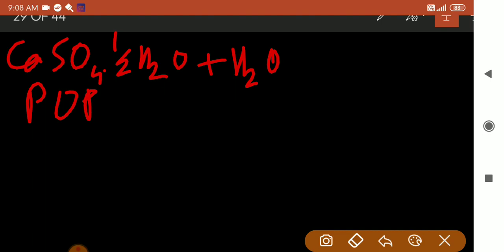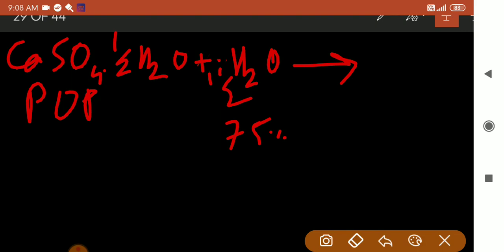What we formed was POP, that is calcium sulfate dot half H2O, correct. This is the plaster of Paris. Now when we add water to it, it absorbs 1.5 molecules of water, again the 75% water which was lost by the plaster of Paris.